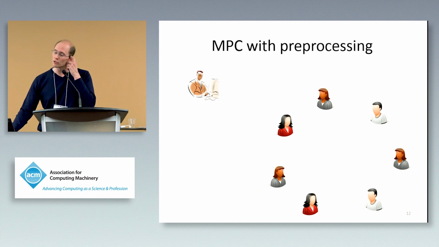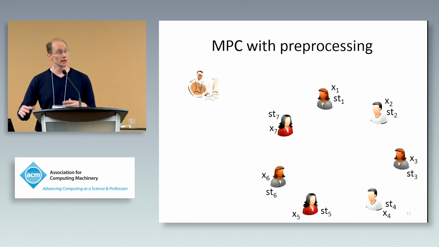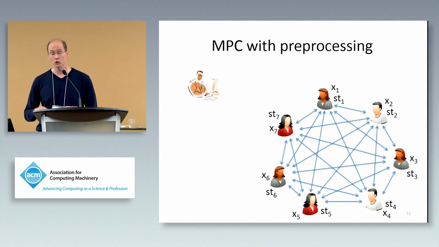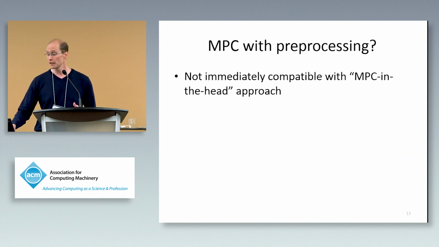So in our work, as I said, we're going to look at using the MPC-in-the-head approach, but applying it to secure computation protocols with preprocessing. In this model, we imagine we have a trusted dealer who initializes all the parties with some correlated state, after which the parties can then run an online secure computation protocol, or the online phase of a secure computation protocol, to evaluate a circuit as before. Now, it's known that preprocessing can help a lot in terms of efficiency of protocols. What perhaps was less clear was whether MPC with preprocessing is compatible with the MPC-in-the-head paradigm.